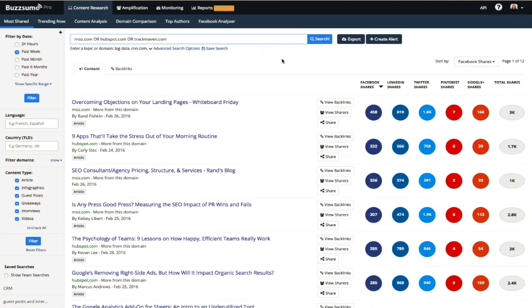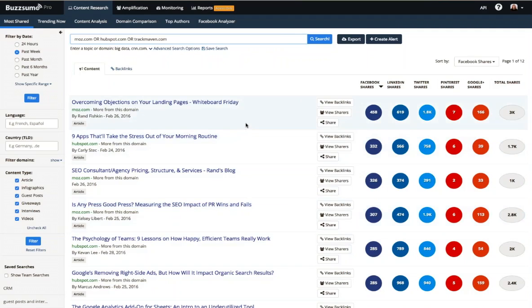So if this is something that you know you're going to be checking on periodically, maybe you know you're always going to log in and want to know what's going on with a couple of sites, you could create a saved search for those sites, and BuzzSumo will show you content that's performing best from those.